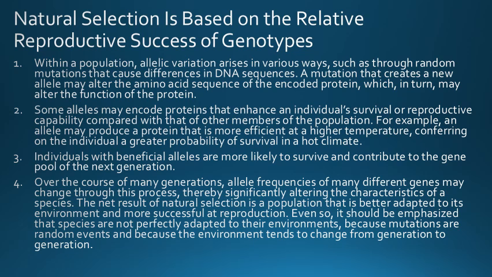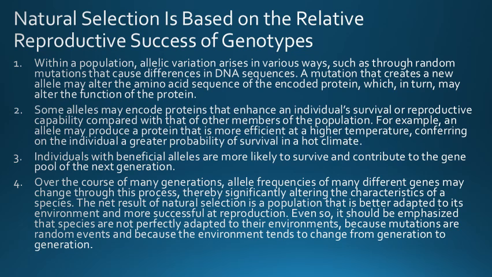These surviving individuals are more likely to reproduce and contribute offspring to the next generation. Natural selection can be related not only to differential survival but also to mating efficiency and fertility.